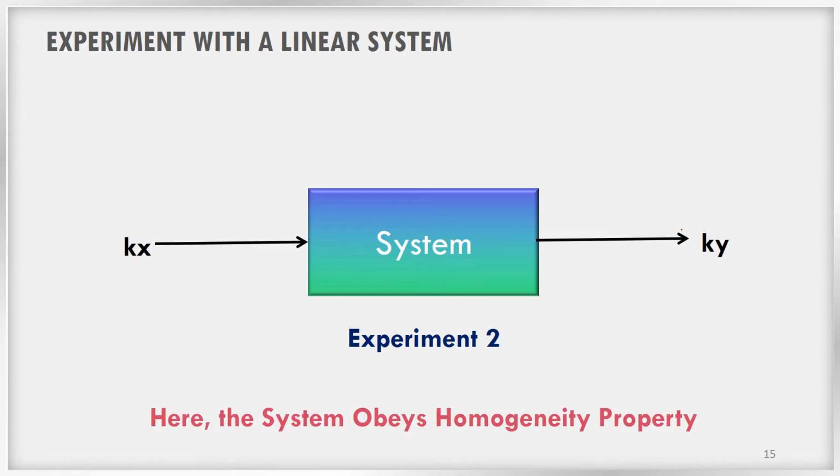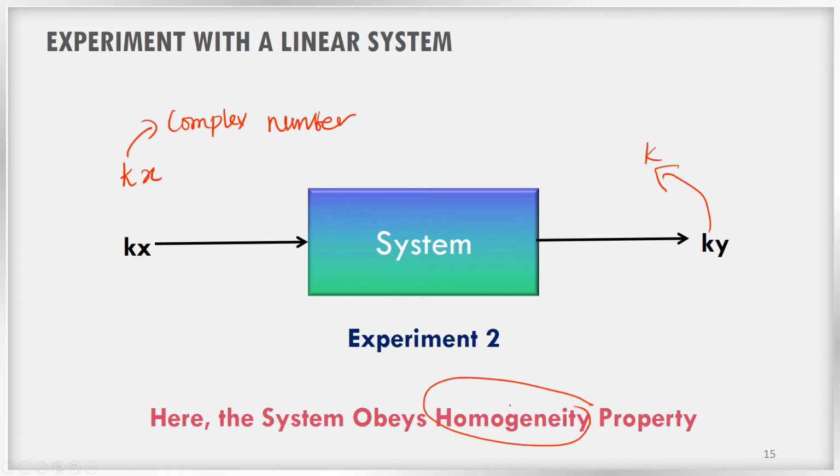Now if I apply an input multiplied by k, a scalar, which can be any complex number, and I get an output multiplied by the same scalar k, then we can say that the system obeys a property called the homogeneity property.